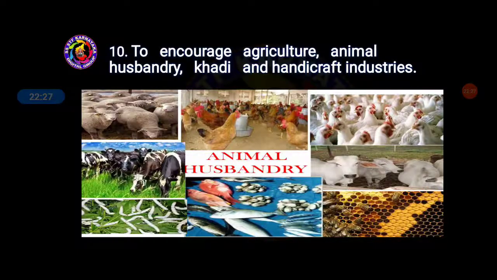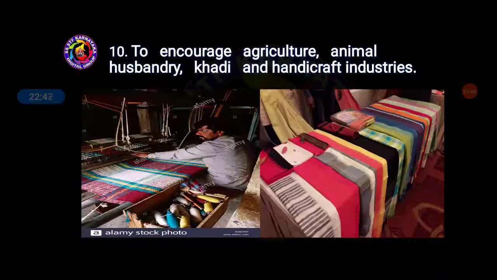So how are we encouraging animal husbandry? Farming is there, you can see here, fishes are there, and silkworms are there, cows, sheep. These are all forms of animal husbandry. So these are all about khadi products.